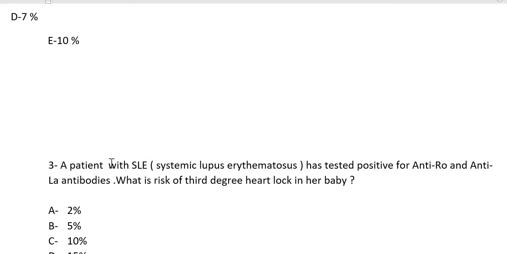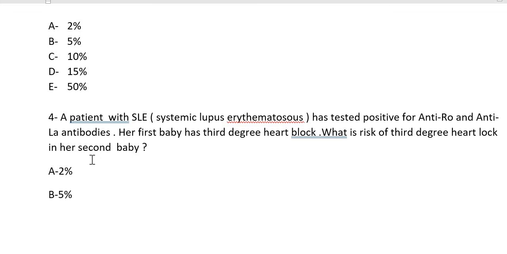Sometimes they will ask that the baby's heart is beating very slowly, or the heart rate is very low on CTG. What is the cause? What is likely to be present in the mother's serum? Then your answer is anti-Ro and anti-La antibodies. Another question: a patient with SLE has tested positive for anti-Ro and anti-La antibodies, and her first baby has third degree heart block. What is the risk of third degree heart block in her second pregnancy?